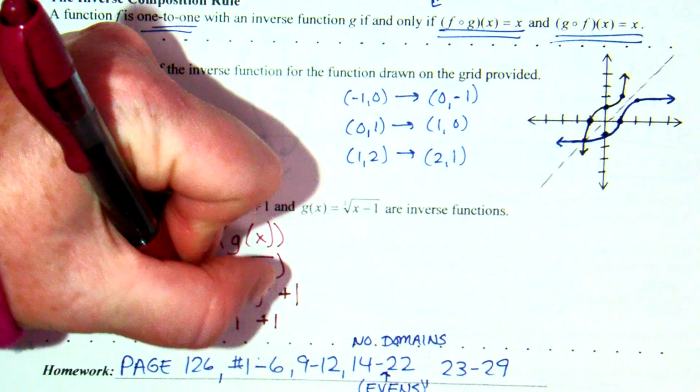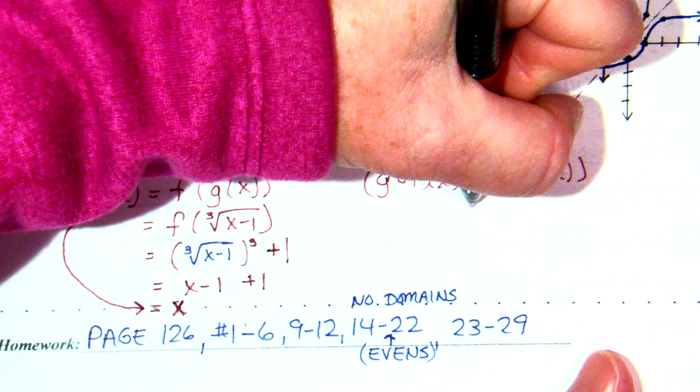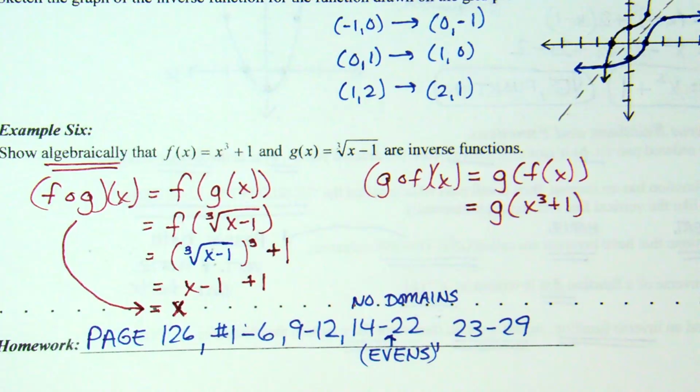Now, we also need to show, in order for this to be 100% guaranteed, that g of f of x equals x. So what does g of f mean? g of f of x. Which means I'm taking f and putting it into g.